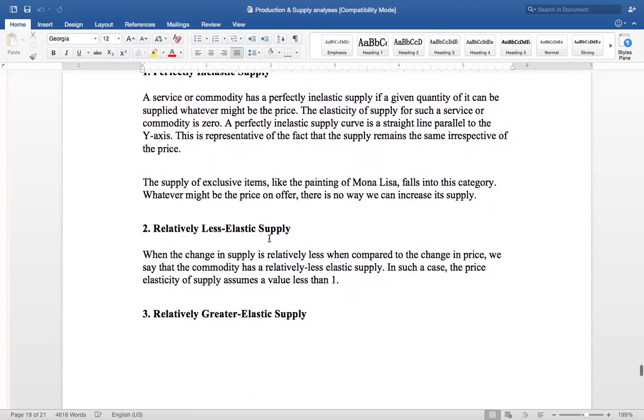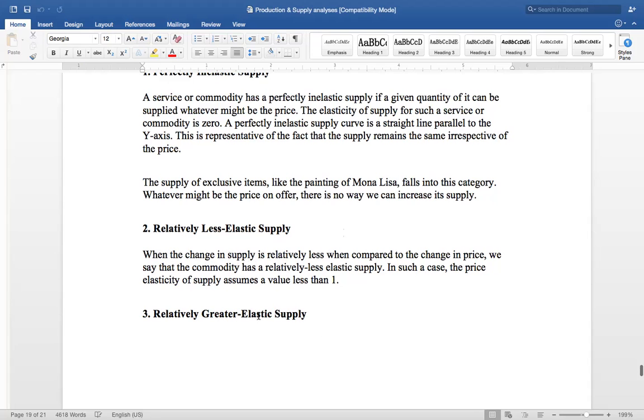Second one is relatively less elastic supply, means the name itself indicates when a change in the supply is relatively less when compared to the change in the price. यहाँ पर ये बता रहे हैं कि जो आपकी सप्लाई में चेंज होगा वो प्राइस के चेंज से थोड़ा कम होगा. यानी कि जितना चेंज प्राइस में आया है, कंपैरेटिवली सप्लाई में चेंज होता है लेकिन उससे कम होता है, तो उसको बोलते हैं relatively less elastic supply. When the change in supply is relatively less when compared to the change in the price, we say that commodity has relatively less elastic supply. In such a case, the price elasticity of supply assumes a value less than 1.